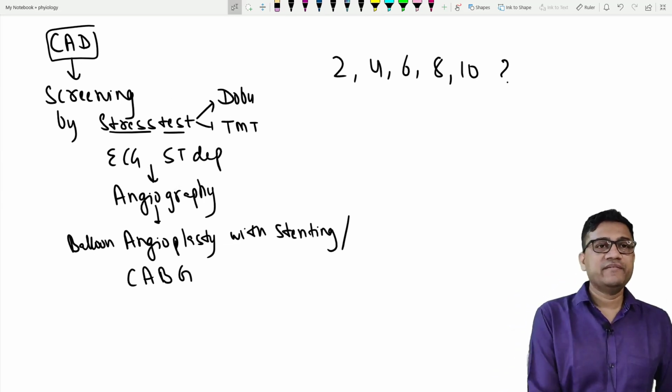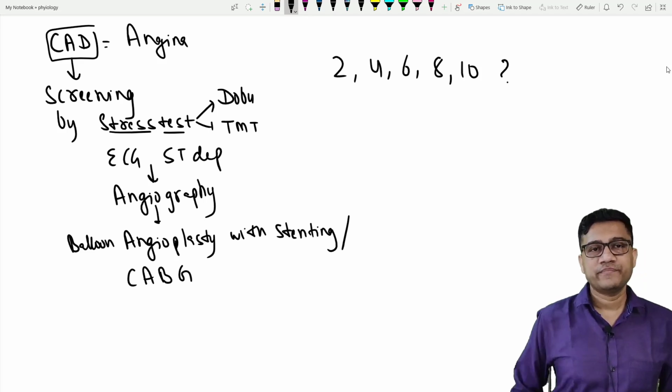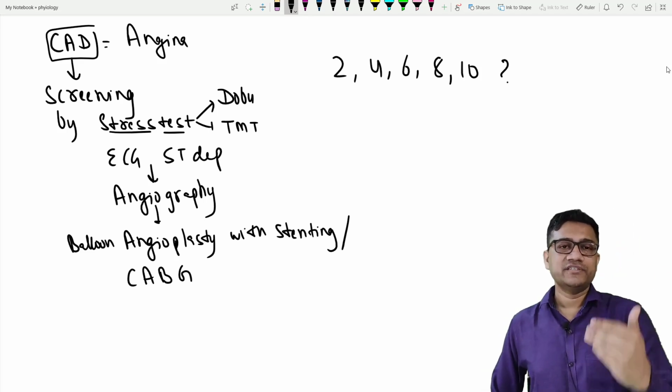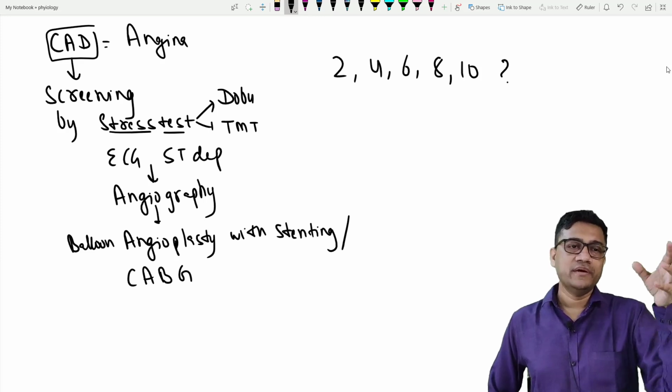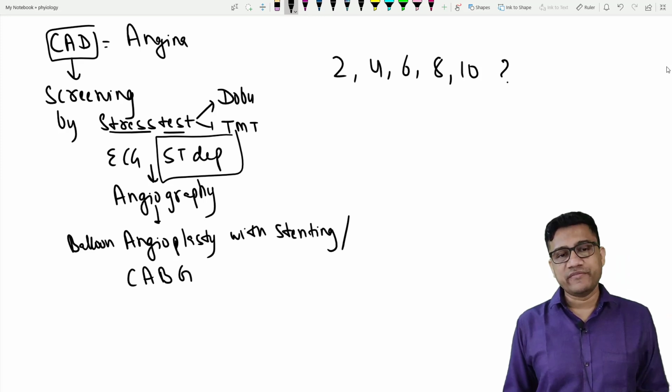Okay. And CAD, what is the most common presentation? Angina. So angina, screening, stress, TMT, dobutamine. If there is ST depression, the test is positive. Then do angiography for confirmation.